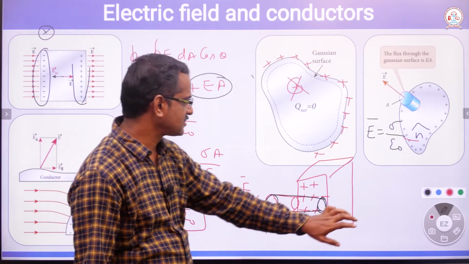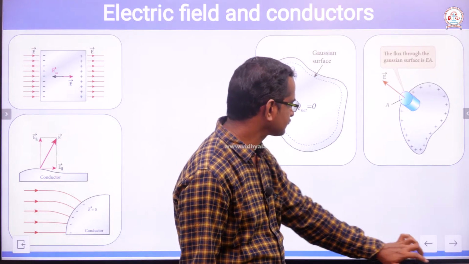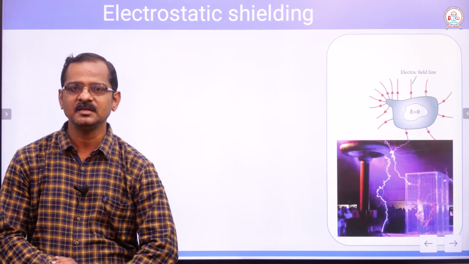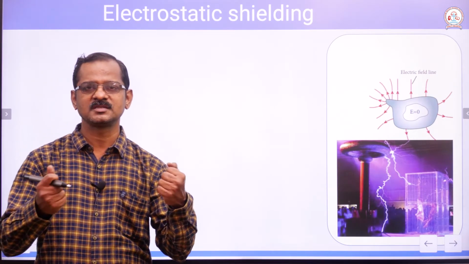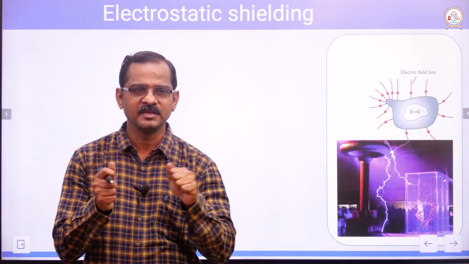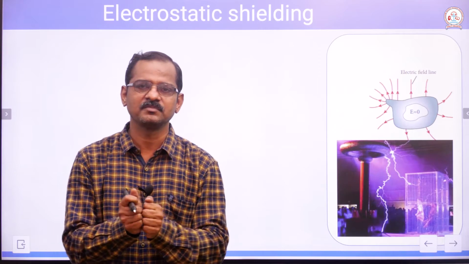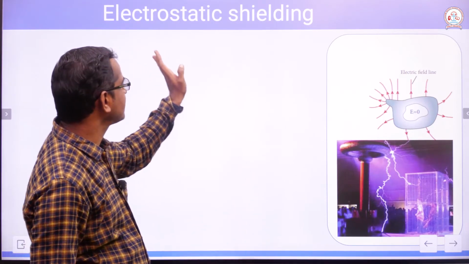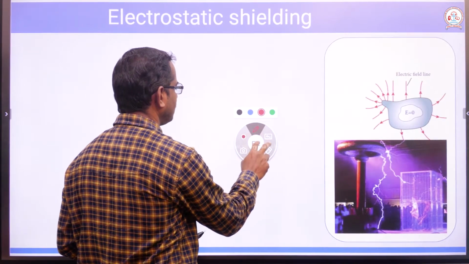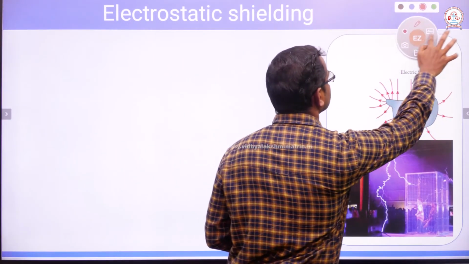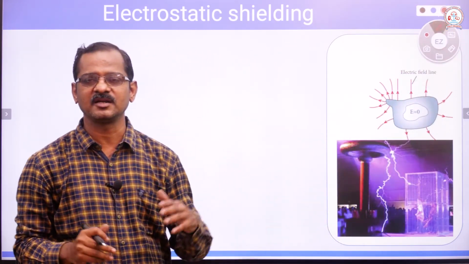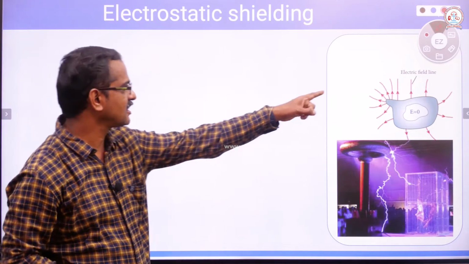Now, let us go to the next concept. This is about electrostatic shielding. You know what shielding is, isn't it? Even in war, people use shielding. Shielding means something to protect, isn't it? So here, electrostatic shielding: we can protect ourselves from charges. Devices which should be safe, which should be away from electric charges, can be protected using this electrostatic shielding device.